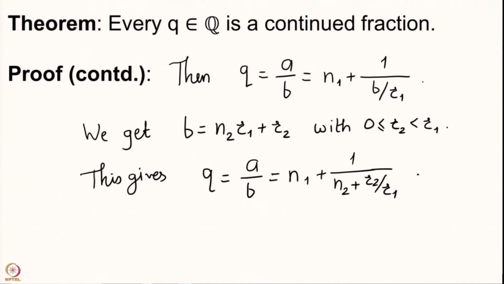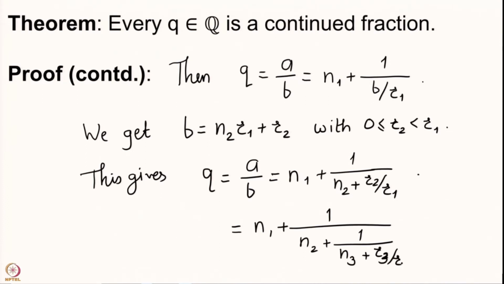Once again r2 by r1 is strictly less than 1. So, you invert that and repeat the procedure. And you will get r3 by r2.